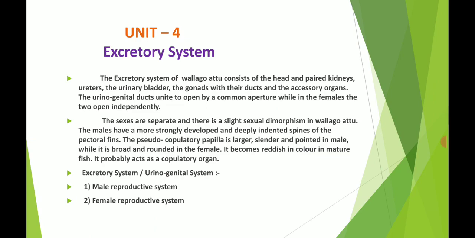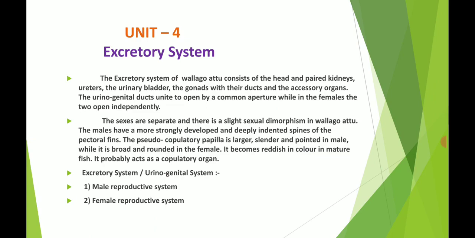In excretion in the various vertebrates, this is primarily carried out by the lungs, kidneys and skin secretion. This excretion is a very essential process in all forms of the body. In all vertebrate animals it is a very essential process for all forms of life. In the excretory system we will see one by one what the process includes in Wallago attu.